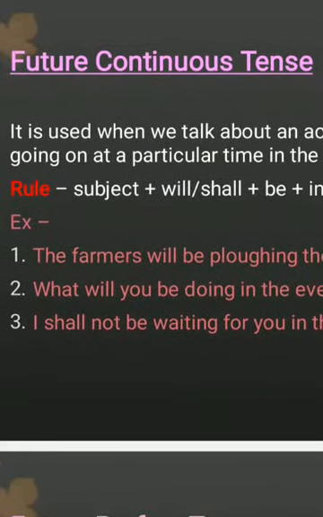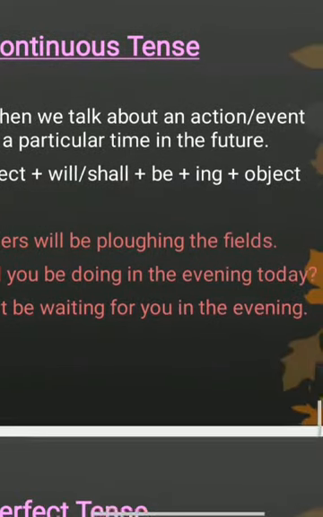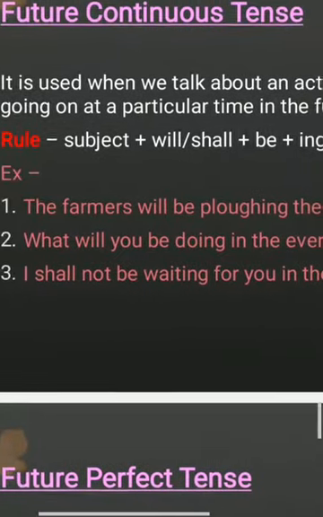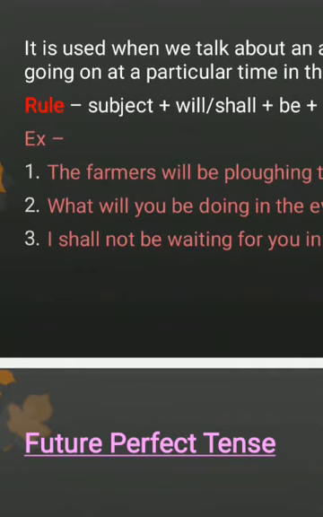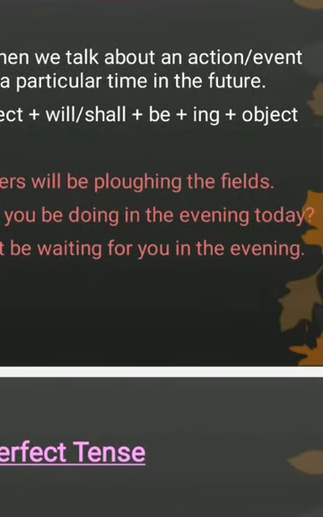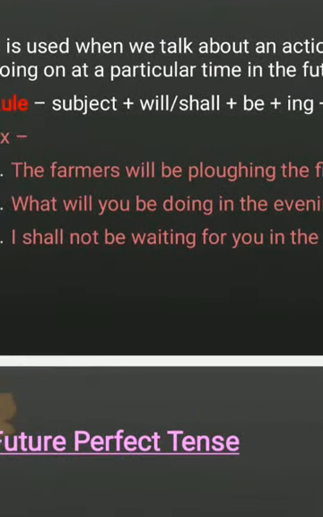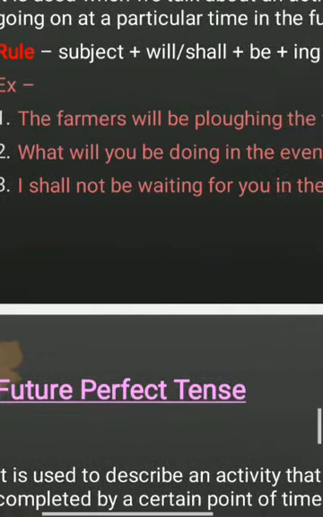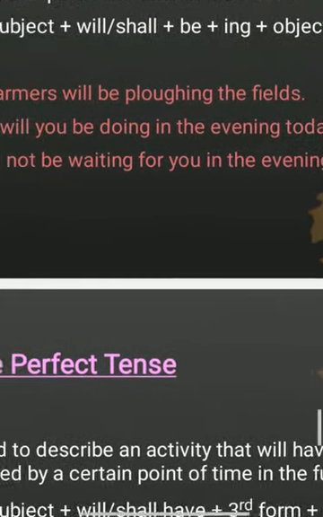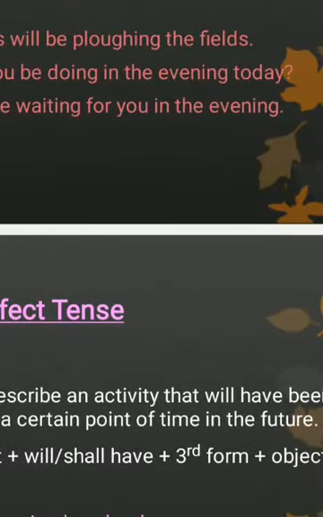Next tense is future continuous tense. It is used when we talk about an action or event that is going on at a particular time in the future. The rule is subject plus will or shall plus be plus ing form plus object. Examples are: the farmers will be plowing the fields. What will you be doing in the evening today? I shall not be waiting for you in the evening.